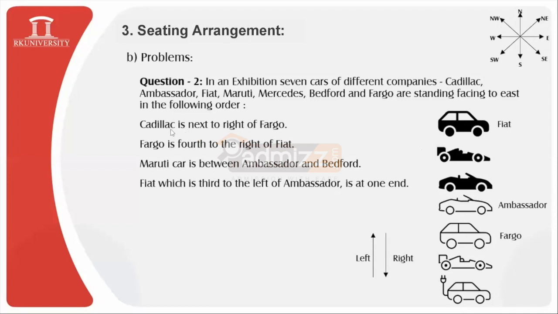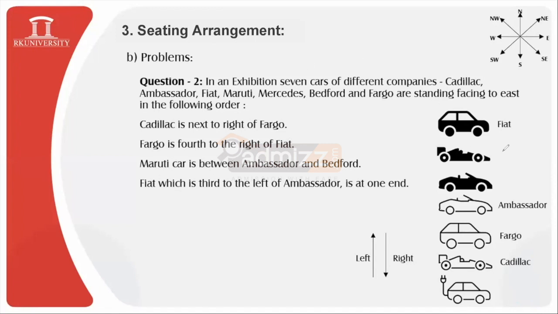Similarly, we have Cadillac car which is to the right of Fargo. So the location of Cadillac will be towards the right of Fargo, that is towards the south side of Fargo. So Cadillac will be located over here. And then Maruti car is between Ambassador and Bedford. Now students, if we keep the location of Bedford over here, then between Ambassador and Bedford there are 2 cars, Fargo and Cadillac, and there isn't any third car which we can name Maruti. So this condition will not get satisfied.